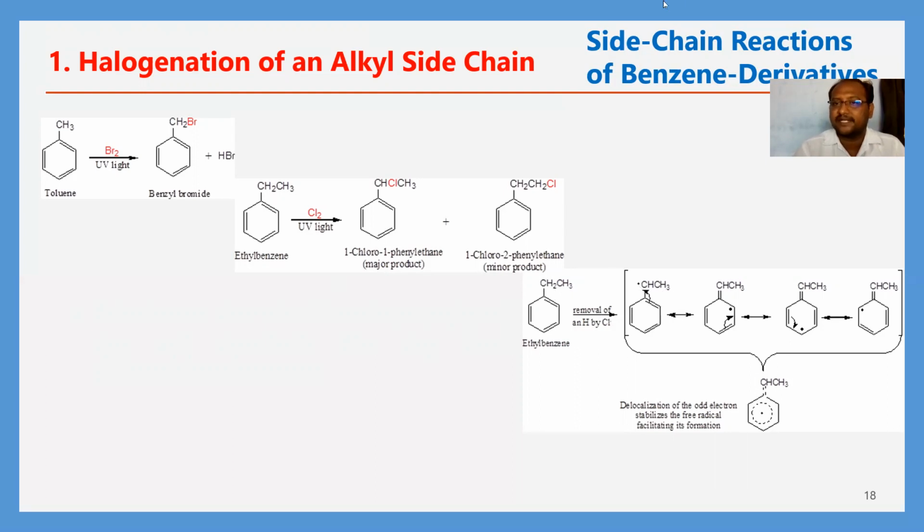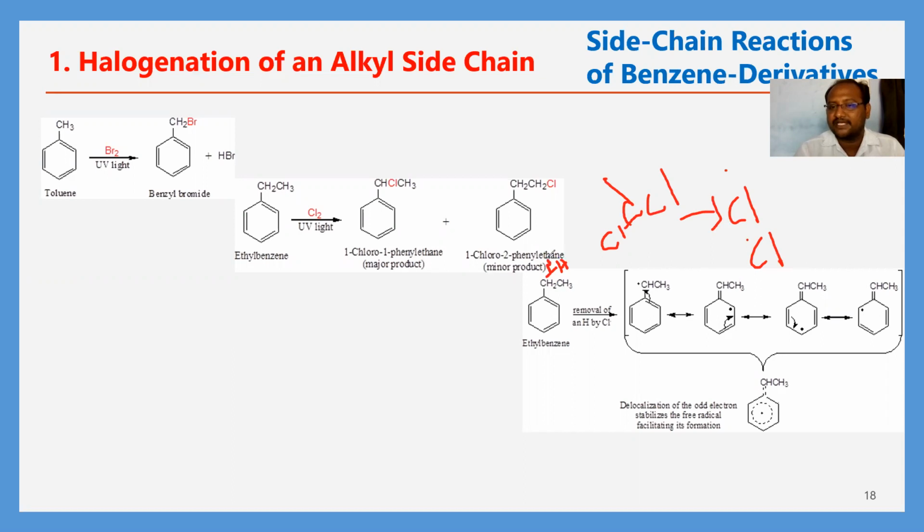So how does its mechanism take place here? In this case, Cl–Cl is there. By homolytic fission, we will get two Cl radicals, two chlorine radicals. Now, next, here there is an H on the middle carbon. This H